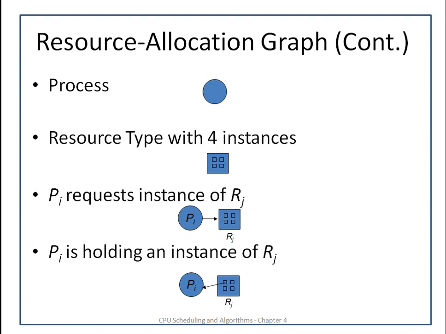So Pi requests an instance of Rj. This means this is the request for the resource from Pi to Rj. And Pi is holding an instance of Rj means one instance of the resource Rj is assigned to the process Pi. So this is the representation.